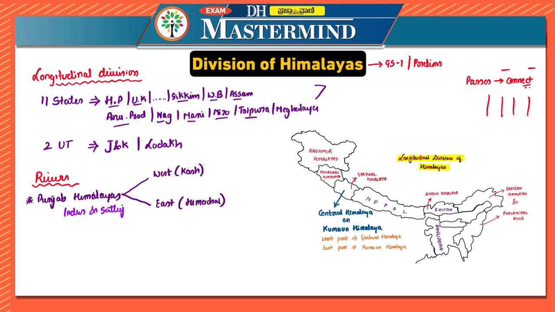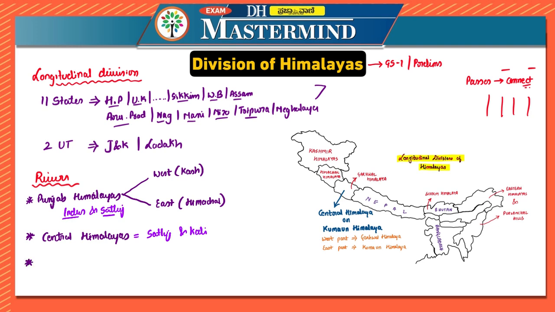Now the next one, after the Punjab Himalayas, is the Central Himalayas. This Central Himalayas lies between which rivers? After the Sutlej, it is between the Sutlej and the Kali river. So the Kali river is a tributary of Ghagra, which is again a tributary of the Ganga.